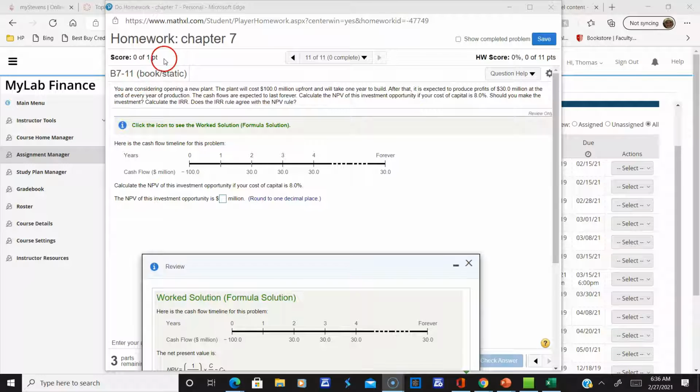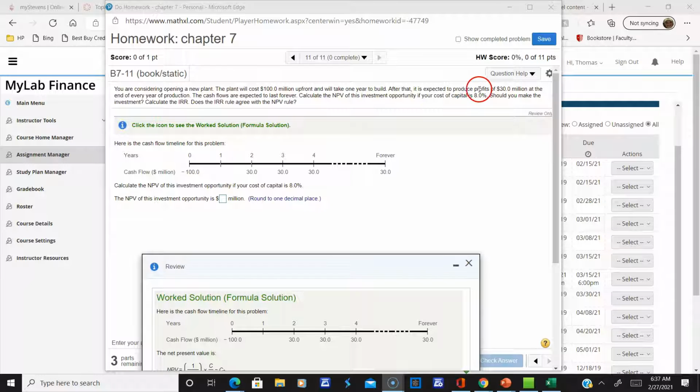I had a question on homework at Chapter 7, basically the last one, 11 of 11. I guess that's B7-11. You're considering opening a new plant. The plant will cost $100 million up front and will take 1 year to build. So there's your initial investment right away, right?